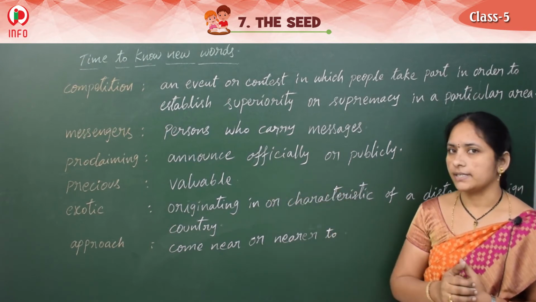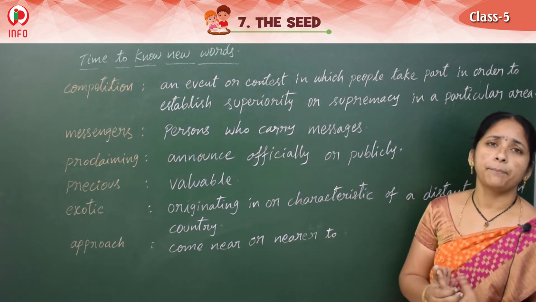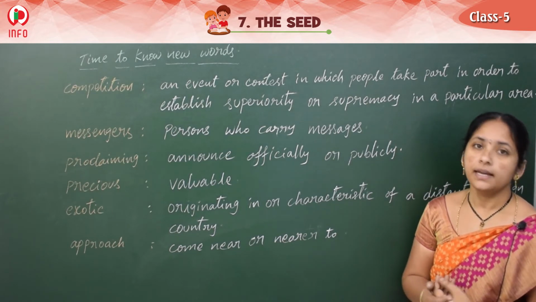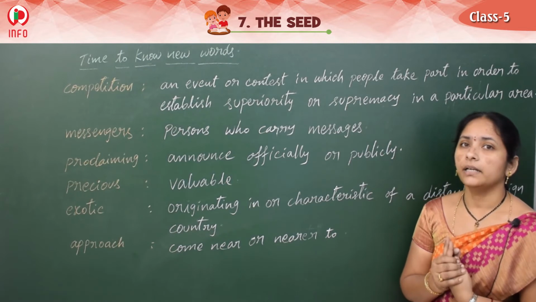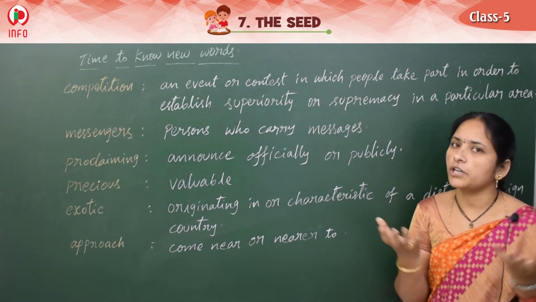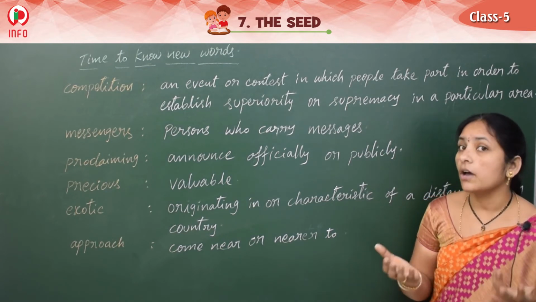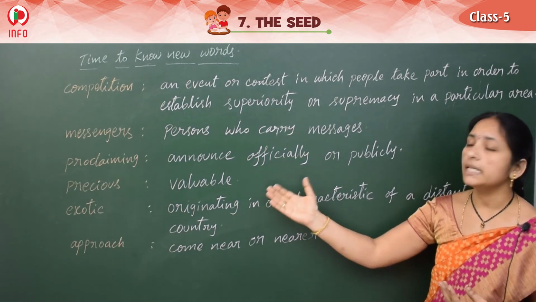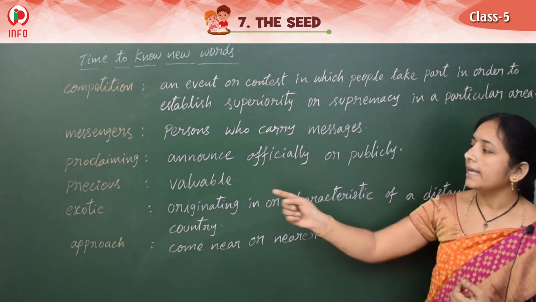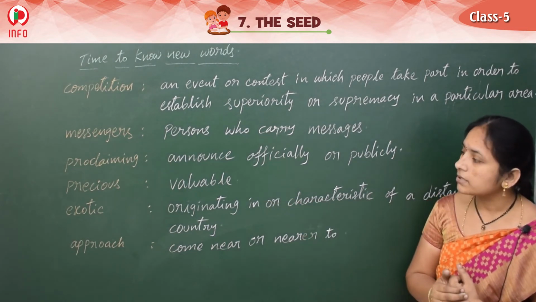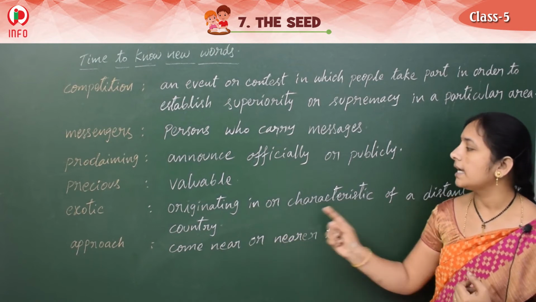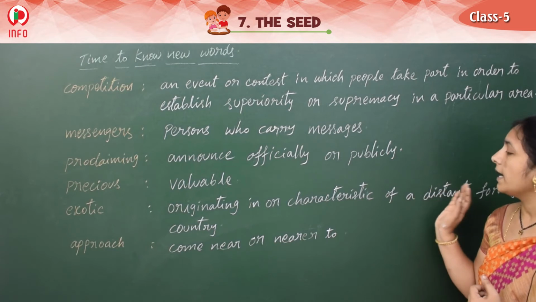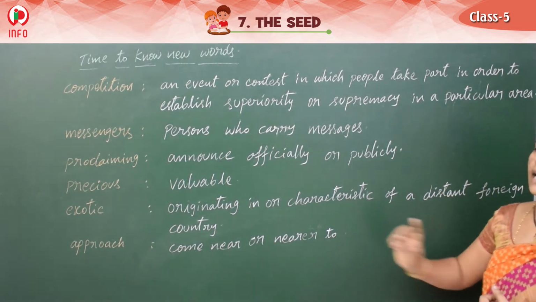And precious. Some people say it differently, but the correct one, precious, we can call it. Precious means valuable. You are very precious children to your parents. That means you are very valuable children to your parents. And next one, exotic. Exotic means originating in or characteristic of a distant foreign country.